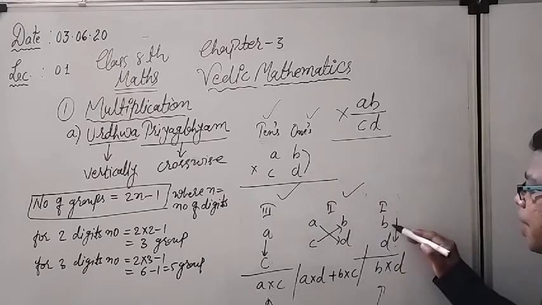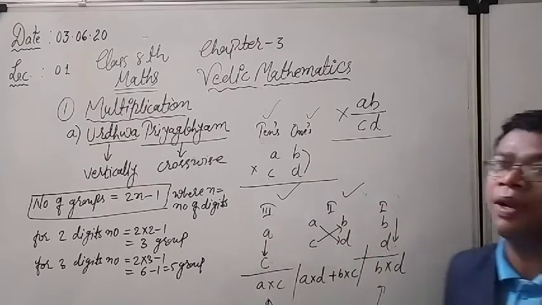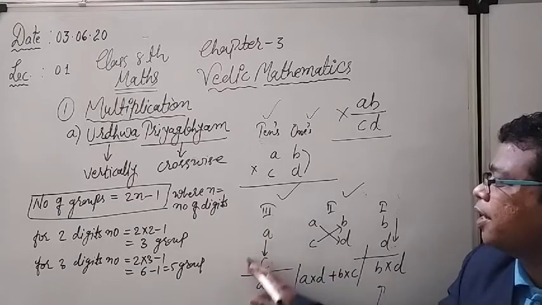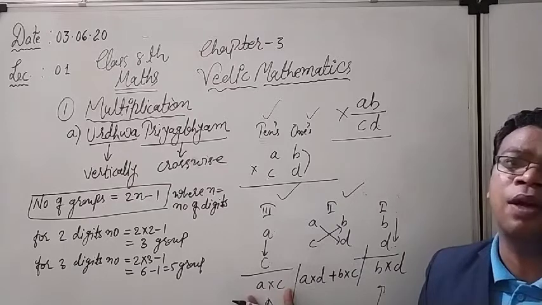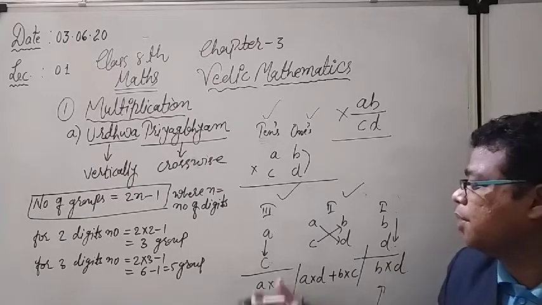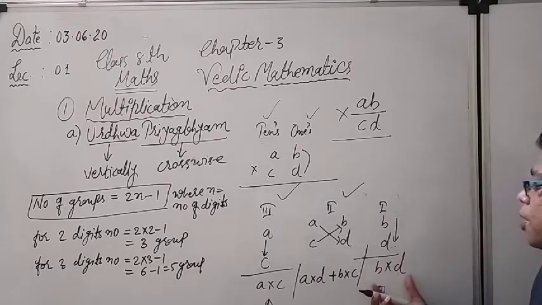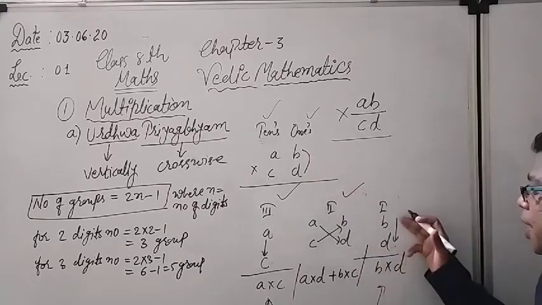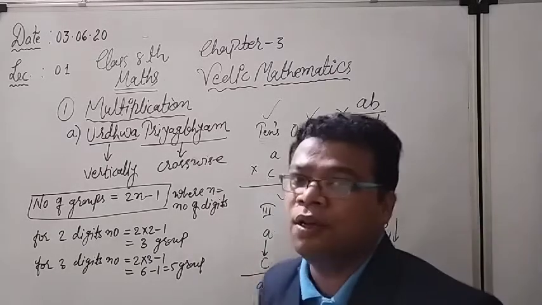I have written B and D. So for the third group and the first group, the calculation is very easy. Directly, vertically, we write the multiplication: A and C, so A into C, AC. Same for the first group, the digits in the ones place, B into D, BD. That is all about the third group and the first group.